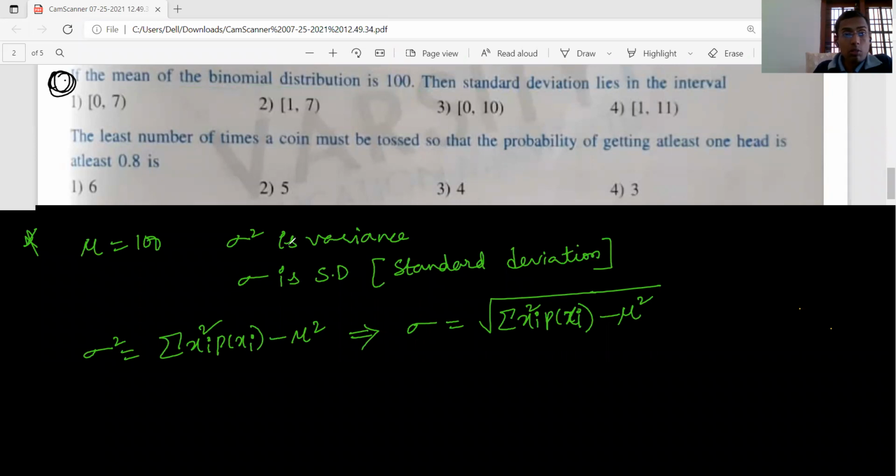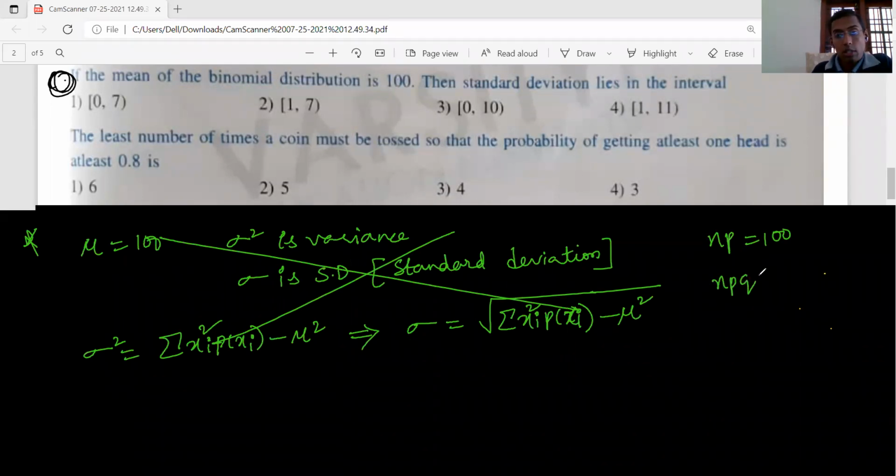The earlier formula is not required here. For binomial, mean is NP, and NP equals 100. Variance sigma square is NPQ, so sigma is root NPQ. NP is given, and root of NPQ is what is asked. NP value I can write as 100.